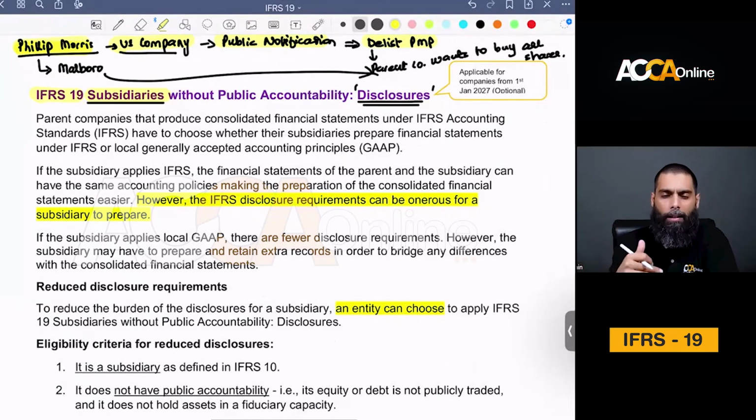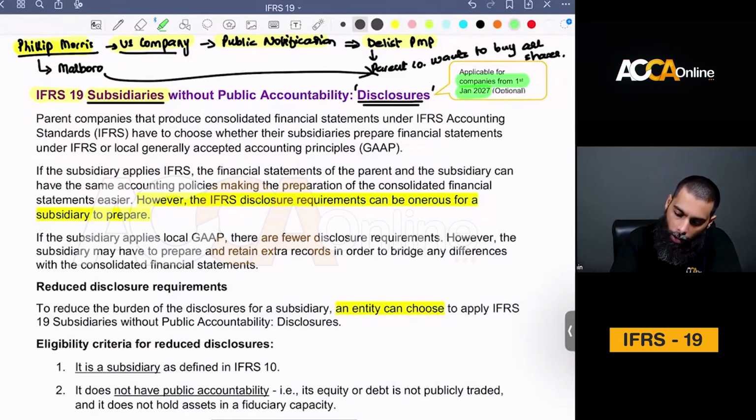But again, we'll read this handout and get ourselves pretty much clear as well. One thing that you need to know about this accounting standard is that it is applicable for companies mandatorily from 1st June 2027. So its applicability is in future, first of all.